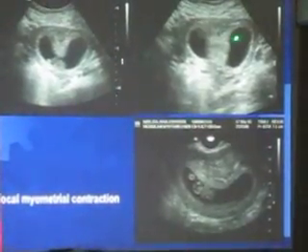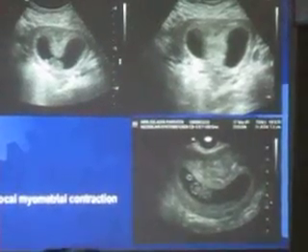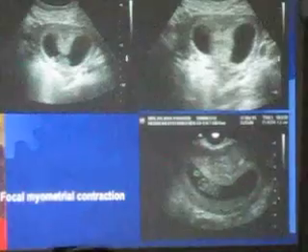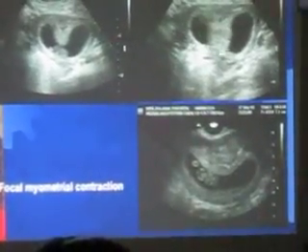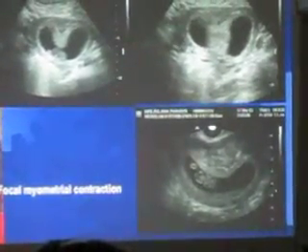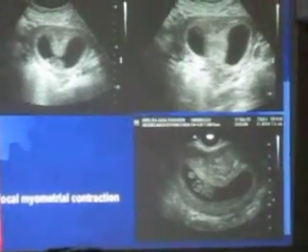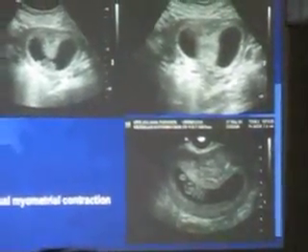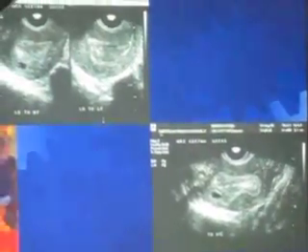Look at this picture here. It looks like two gestational sacs. But within a few seconds, we find the whole thing became a single gestational sac. This is a large myometrial contraction, which constricts in the middle like an hourglass and gives the appearance of two gestational sacs. So you have to be quite careful about it.